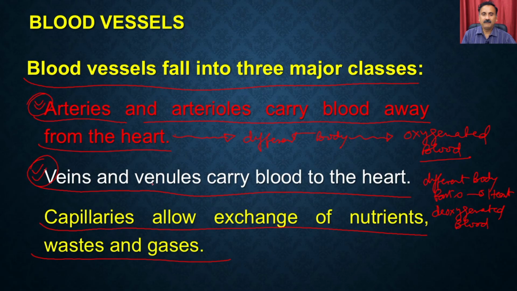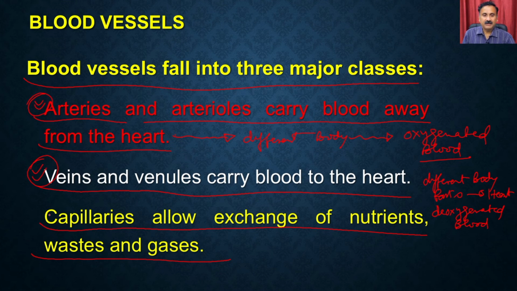For example, the blood vessel you see here, which doctors normally use to count the pulse, is actually not an artery, it is actually a vein. So when you go to the clinic and the doctor is checking your pulse, the vessels they use are veins, not arteries. So arteries are mostly deeper in the body compared to the veins.